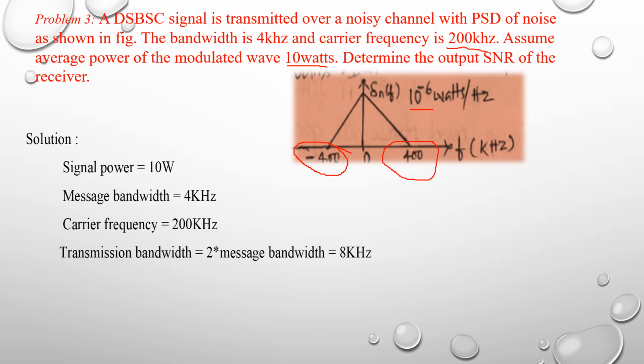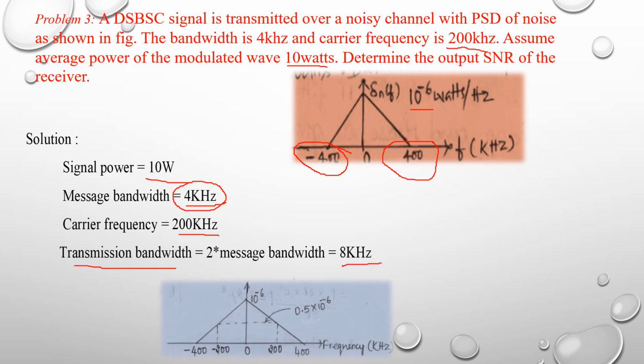So they have given signal power equal to 10 watts, message bandwidth 4 kilohertz, and carrier frequency 200 kilohertz. Now we have to find out the transmission bandwidth. Transmission bandwidth is equal to 2 into message bandwidth. The message bandwidth is 4 kilohertz, so multiply by 2. Total transmission bandwidth is 8 kilohertz.